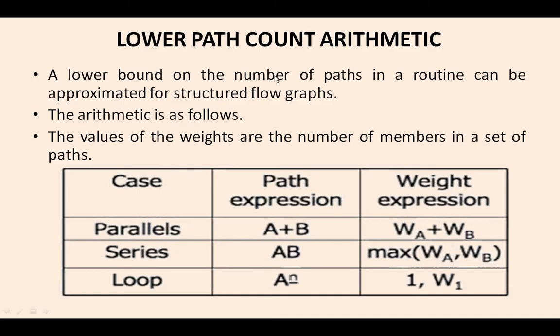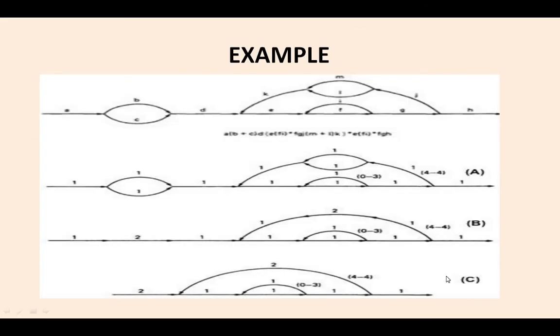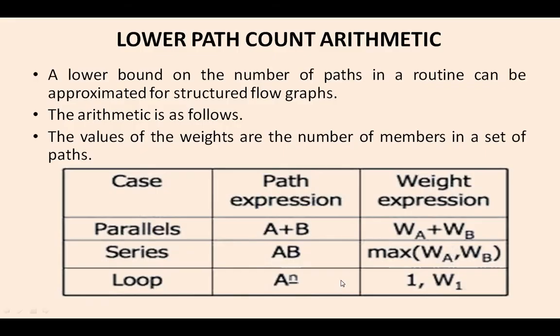The lower bound on the number of paths in the routine can be approximated for the structured flow graphs. The arithmetic is as follows. That is, the parallels can be a plus b. In the case of weights, it is wa plus wb. Series a into b, that is, the weight expression is given as the maximum of w of a into w of b. And a loop can be termed like this: a to the power of n, and 1 comma w1. The example can look like this.